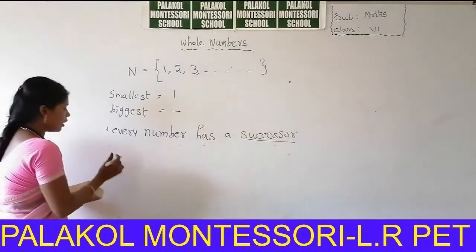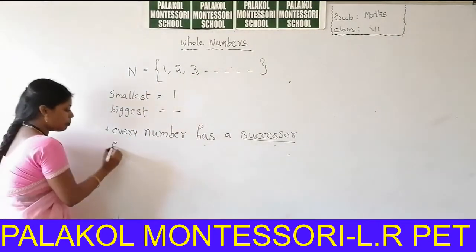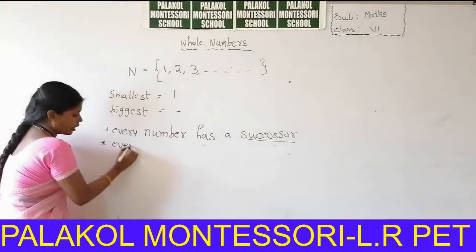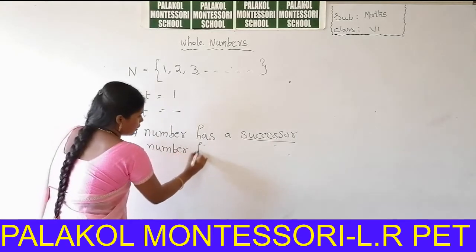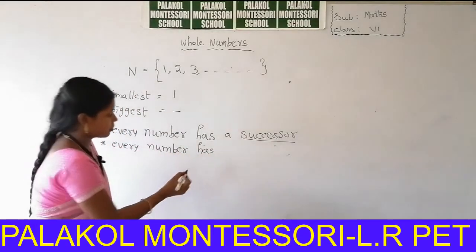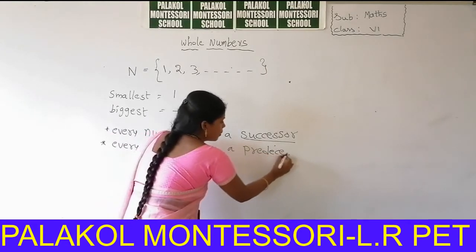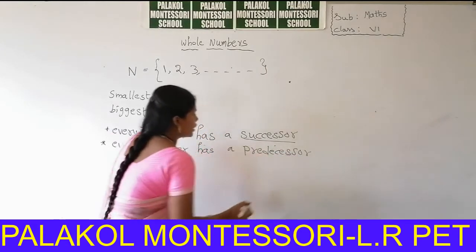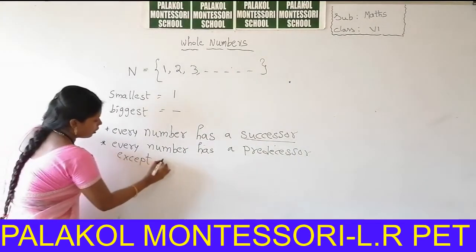Next we can take the predecessor. Every number has a predecessor except 1.